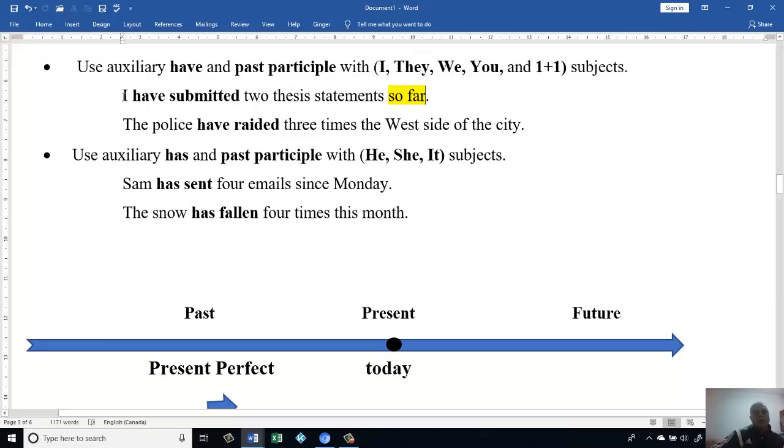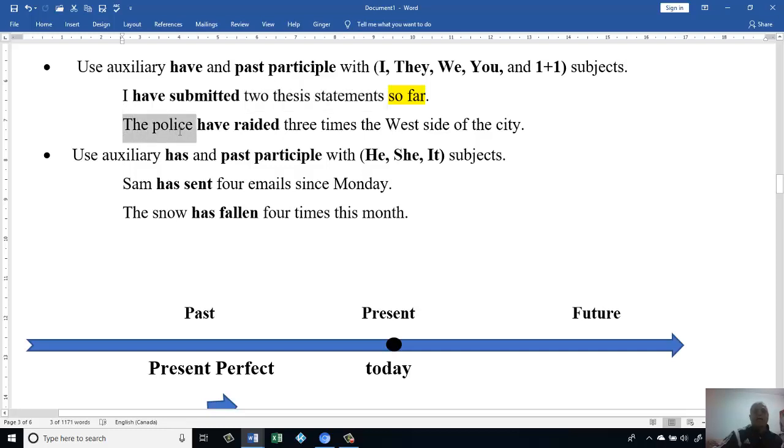Let's analyze the sentence. Here I have a subject I, then I have to use have. Then I have to use the past participle of submit, so I make it submitted. Then 2 thesis statements is the object. Okay, let's go to the second sentence.